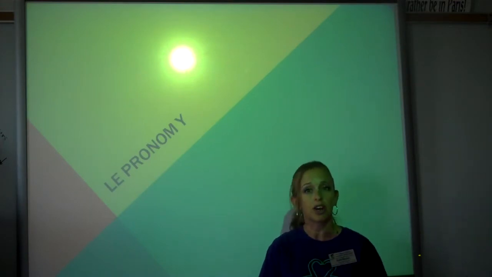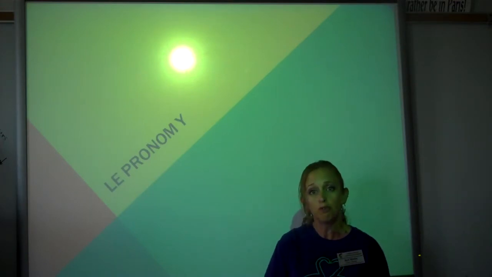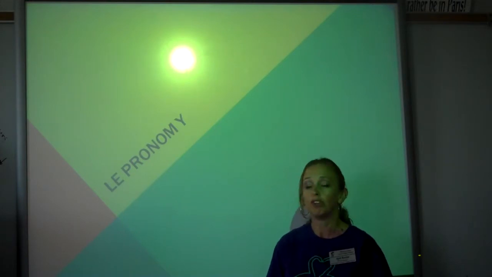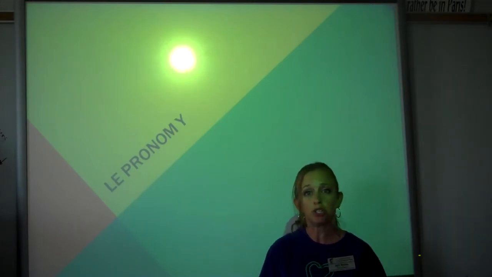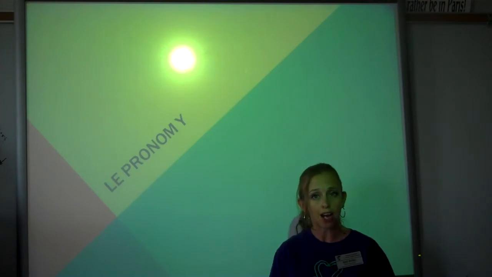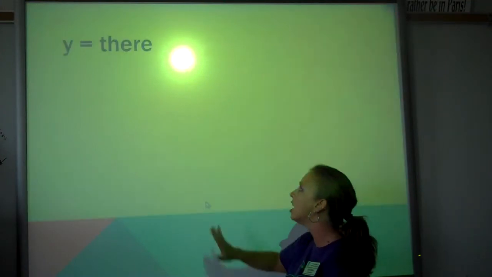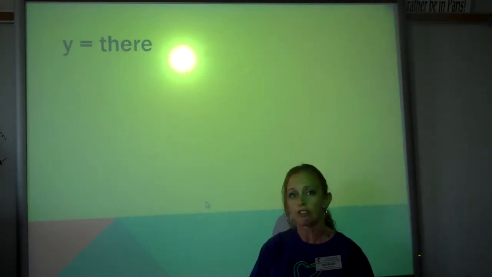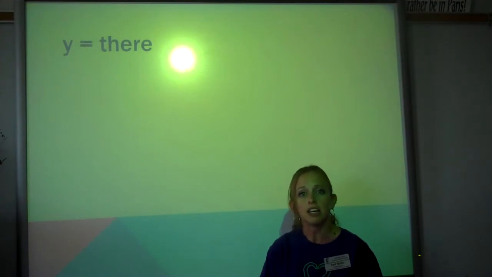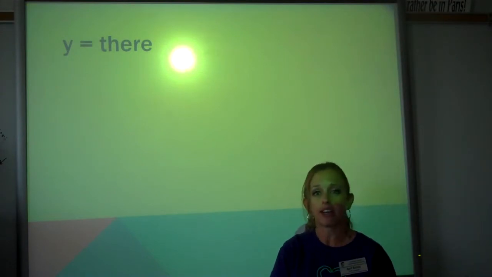We've already learned our direct object pronouns, me, tu, nous, et vous, le, la, and les. We've learned the indirect object pronouns, me, tu, nous, et vous, lui, and leur. And now we're going to learn this pronoun, y, which you've already seen in the expression il y a, there is or there are. Now, y means there, so when you see it in a sentence, it should be translated in your head as there.